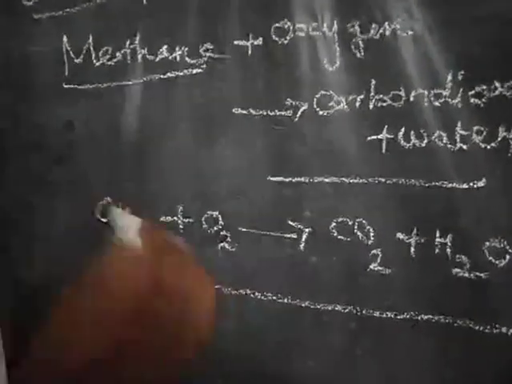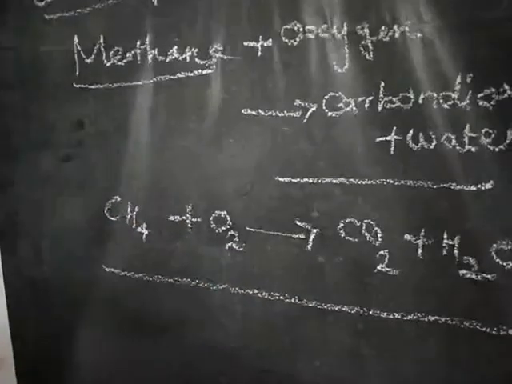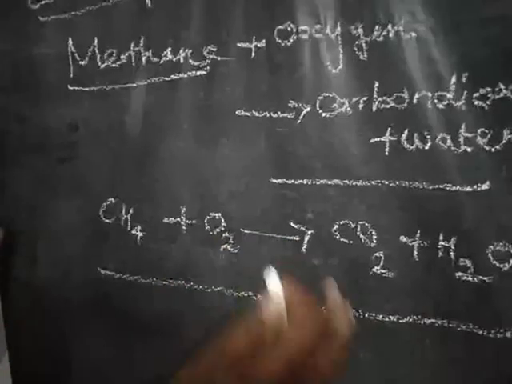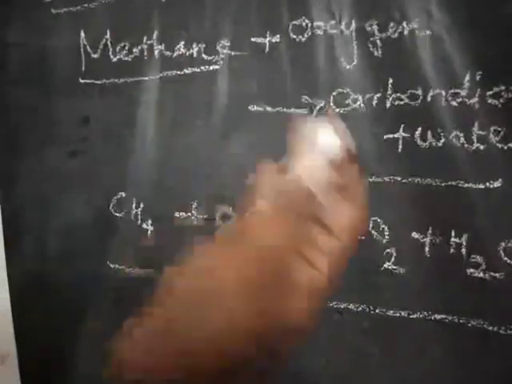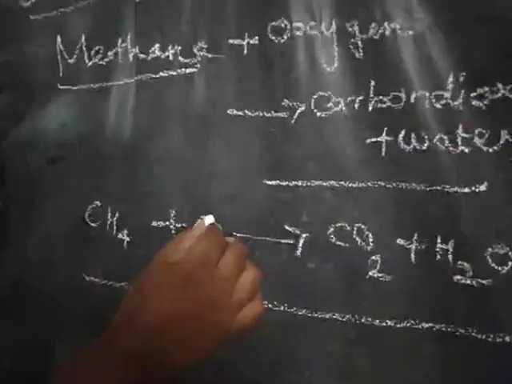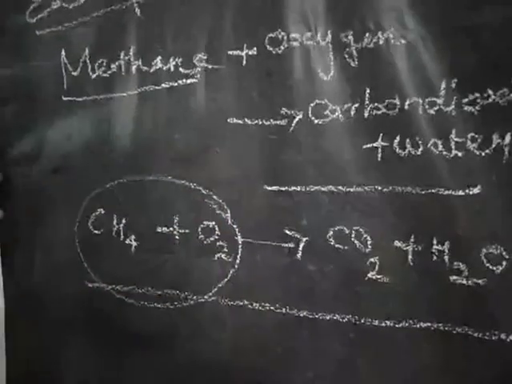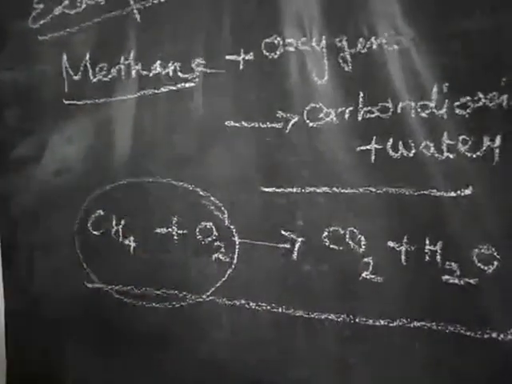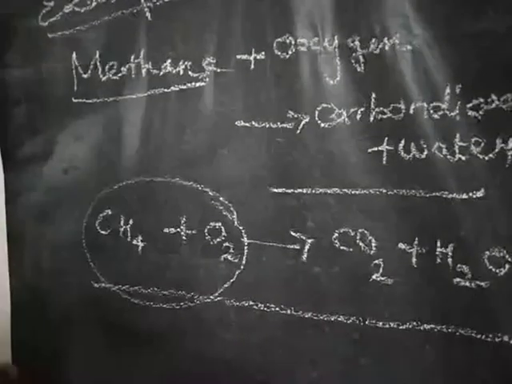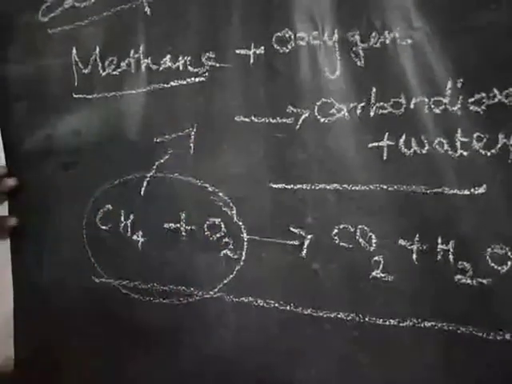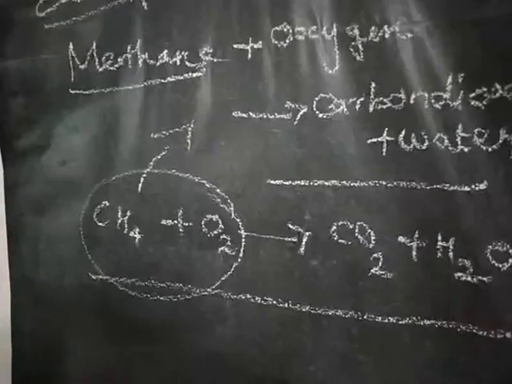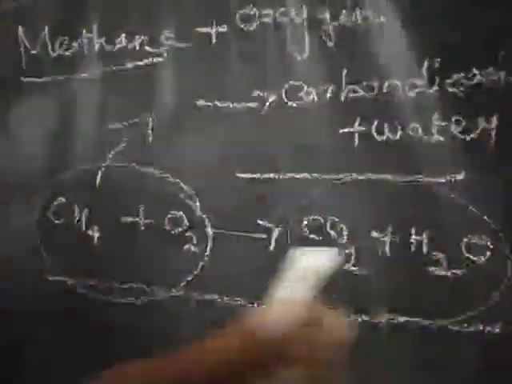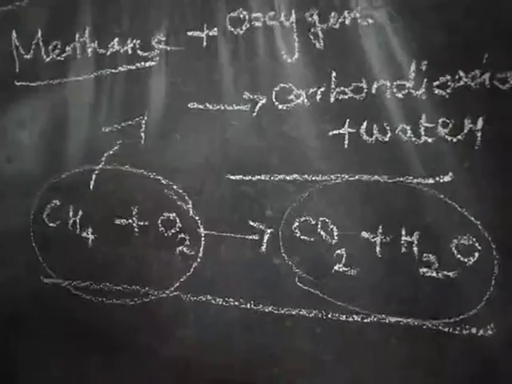If you look at the chemical reaction, we can divide it into two parts: one is the left hand side, another one is the right hand side. What is written on the left hand side of the chemical reaction is called reactants.